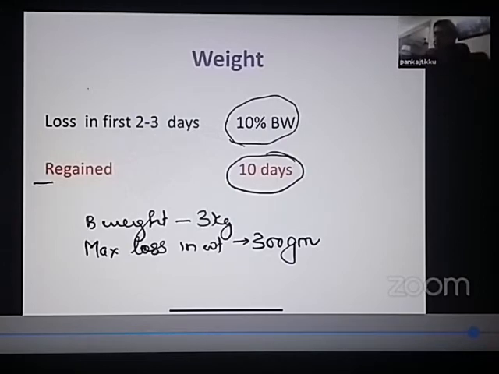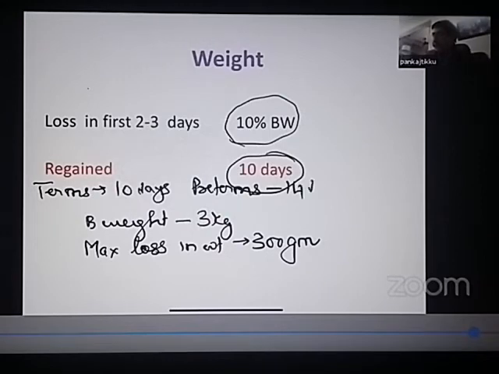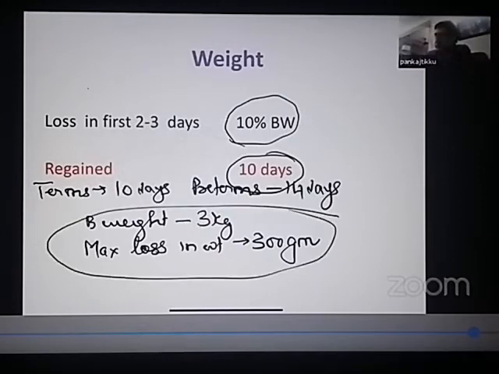Here it is important to remember that while terms regain their birth weight by 10 days, preterms take slightly longer, so they regain their birth weight by 14 days. I'll talk about term and preterms when we do neonatology. What is a term child? A term newborn is a child who was born after 37 weeks of gestation. So in a term newborn, the weight is usually regained by 10 days after birth, while in preterms, those who were born before 37 weeks of gestation, they are able to regain their birth weight by 14 days of life.